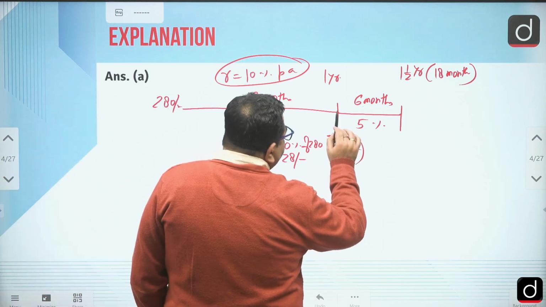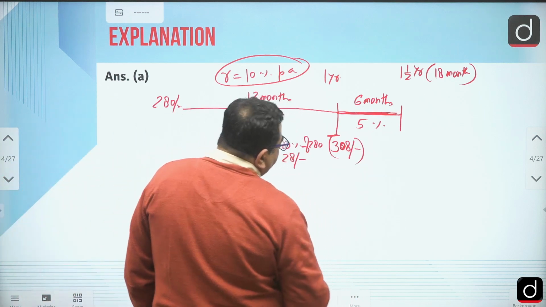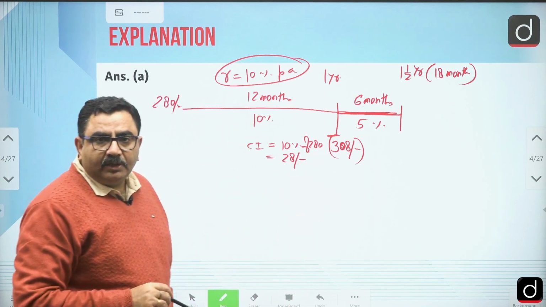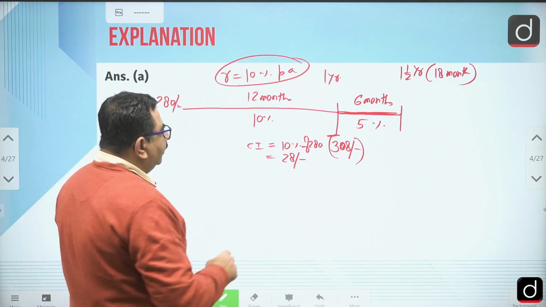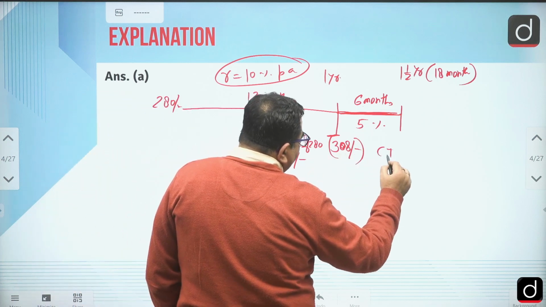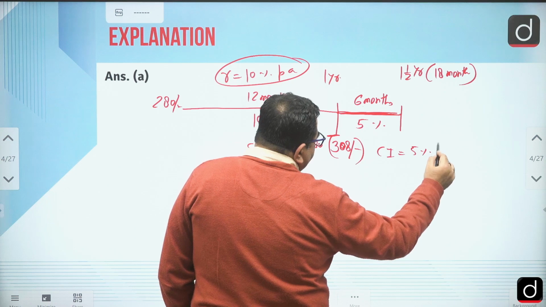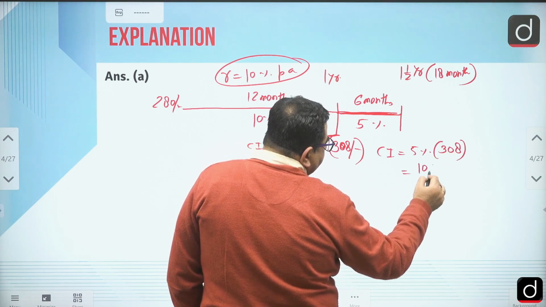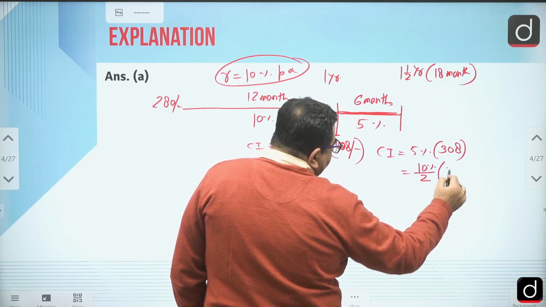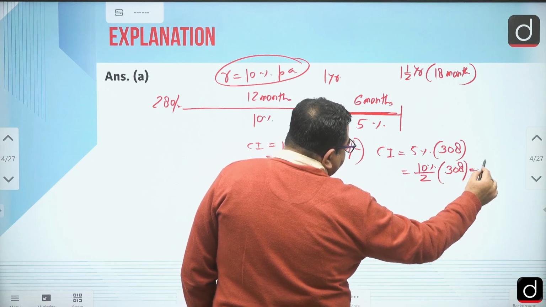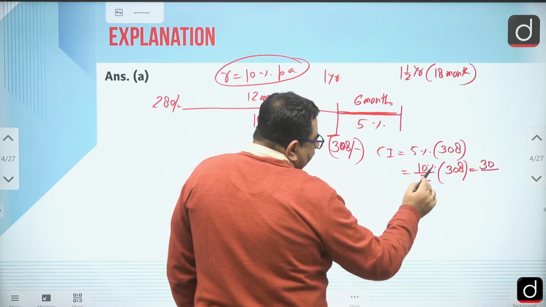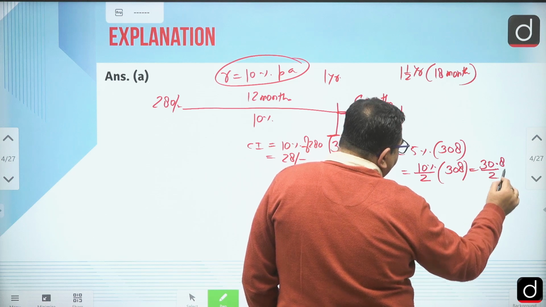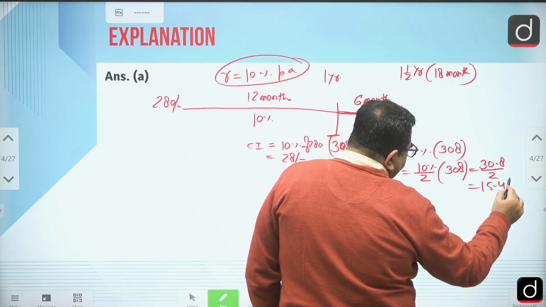Now for the next 6 months, 308 will increase by only 5%. So what is the compound interest earned? That is 5% of 308, or I can say 10% by 2 of 308. 10% of 308 is 30.8, by 2, so that is 15.4 rupees.